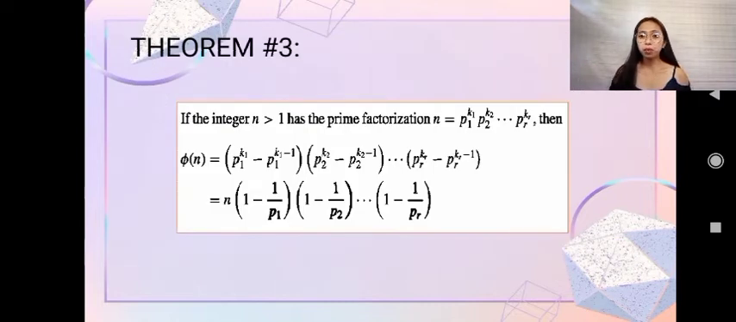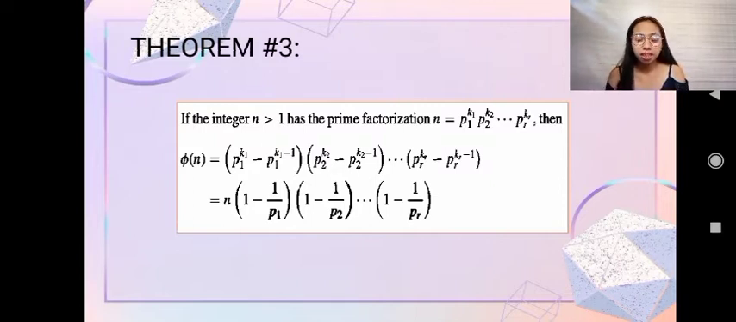So now we will be moving forward to theorem number 3. It states that if the integer n is greater than 1 and has the prime factorization n equals p sub 1 to the power of k sub 1, p sub 2 to the power of k sub 2, up to p sub r to the power of k sub r, then phi of n equals